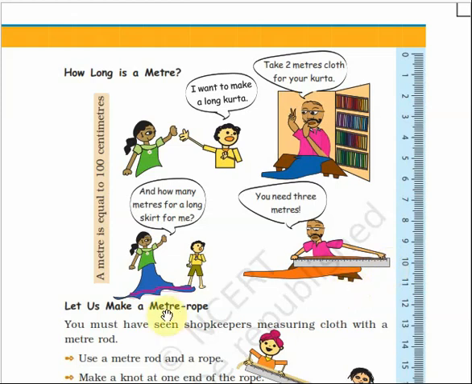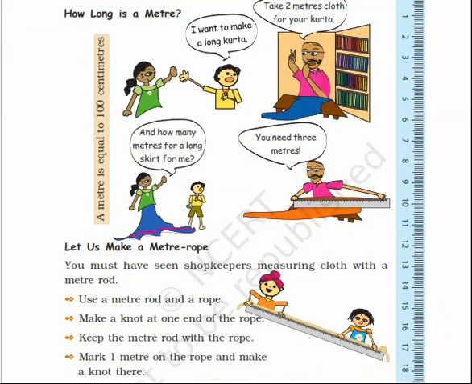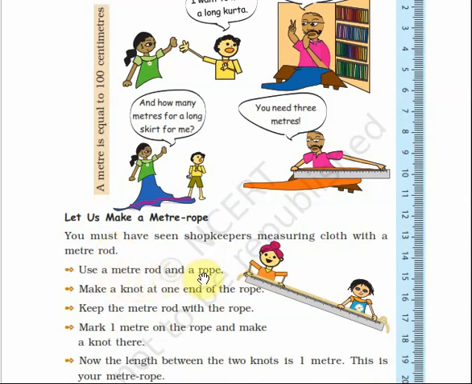Okay, so how to make a meter rope? Let us make a meter rope now. You must have seen shopkeepers measuring cloth with a meter rod. You can see this is a meter rod. So we are going to make a meter rope, not a meter rod. For that, what all things do we need? We need a meter rod as well as a rope. You can see the rope. They are holding a rope in their hand. Can you see the rope over here? This one is the rope kept on the meter rod.